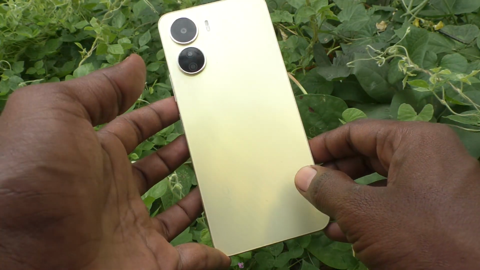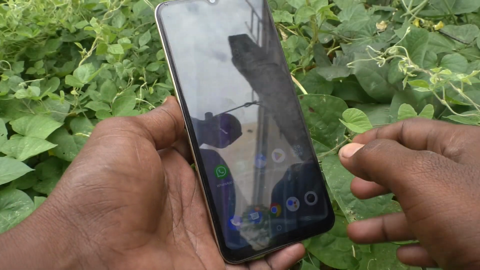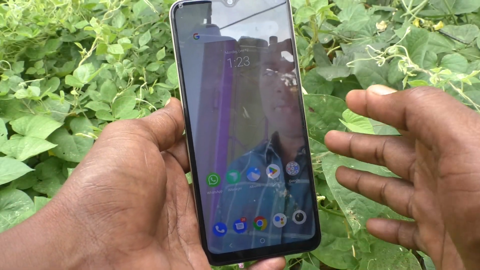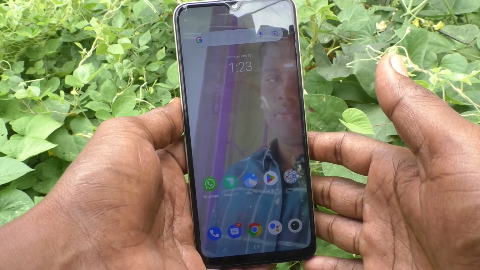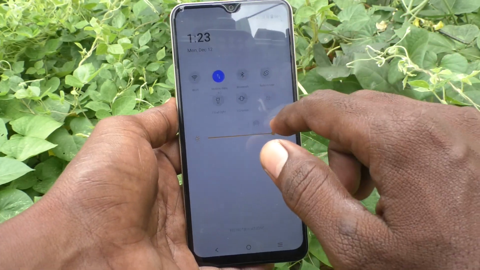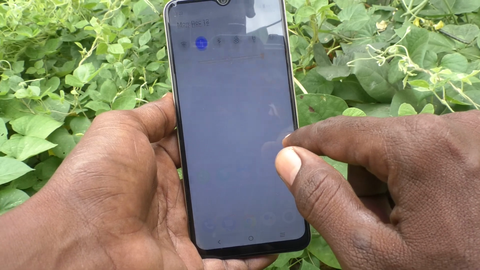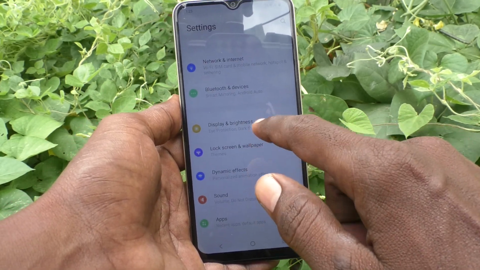Here is Vivo Y16 smartphone. In this video you will learn how you can change alarm tone, alarm ringtone, in your phone Vivo Y16. First go to the settings of the phone here and then go to display and brightness.